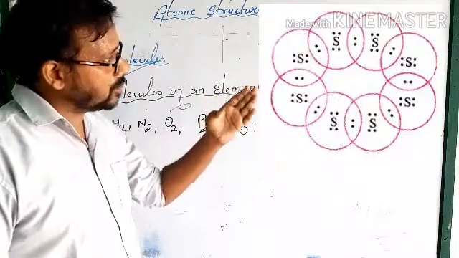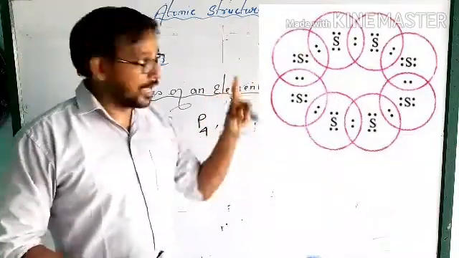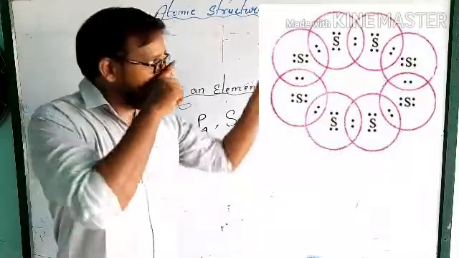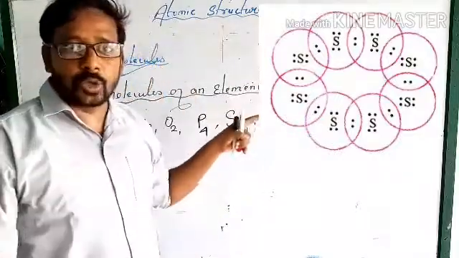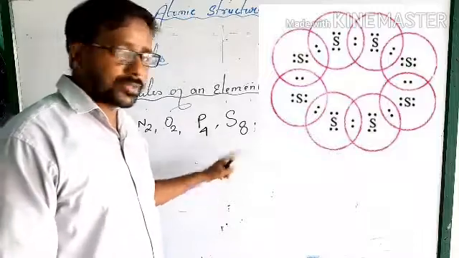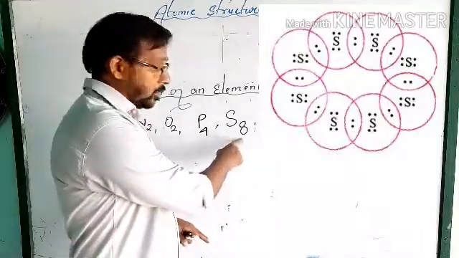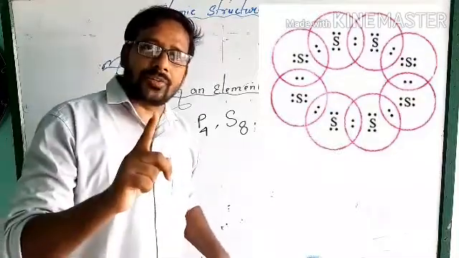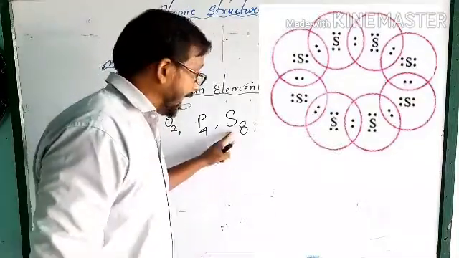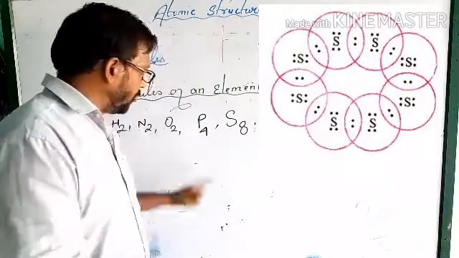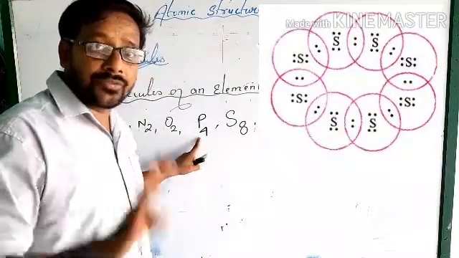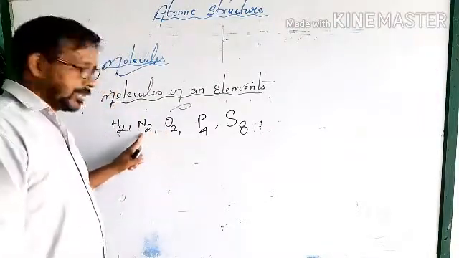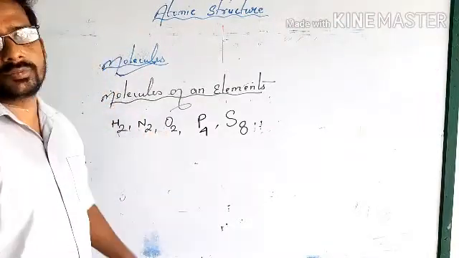You cannot say eight molecules of sulfur, no, one molecule of sulfur. In one molecule of sulfur there are 8 atoms; in phosphorus, 4; in oxygen, 2; nitrogen, 2; hydrogen, 2.